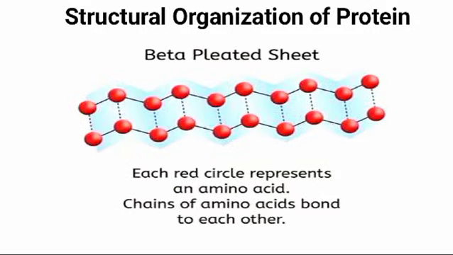Now the second is beta pleated sheets. In this picture, each red circle represents an amino acid. Chains of amino acids bond to each other. Beta pleated sheets form when two or more polypeptides line up side by side. Each individual polypeptide is a beta strand. Each beta strand is fully extended and they are stabilized by hydrogen bonds between NH and carboxyl groups of adjacent chains.